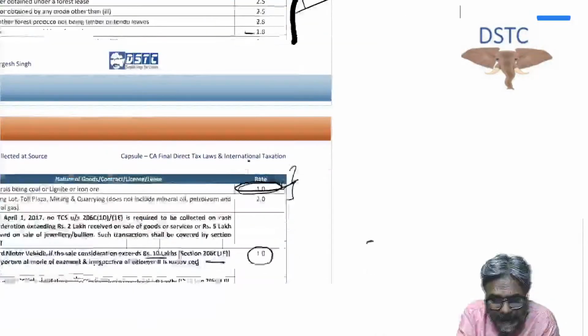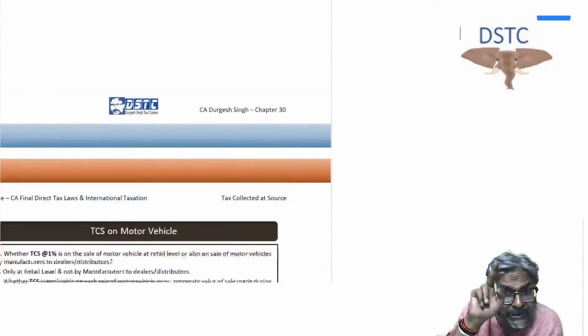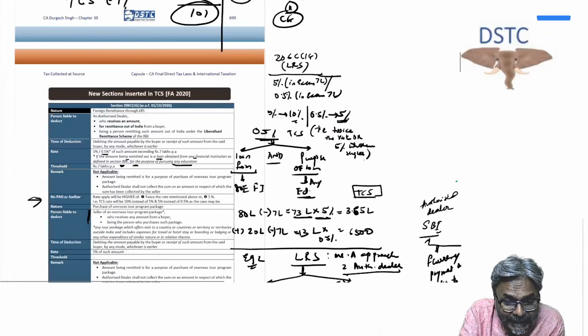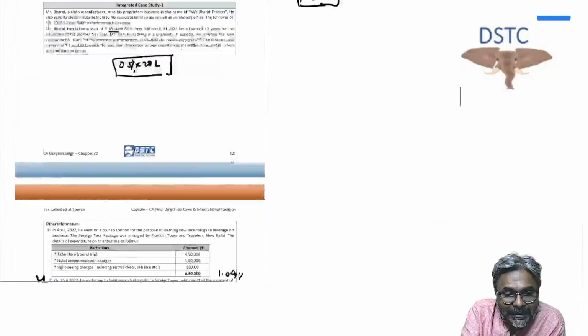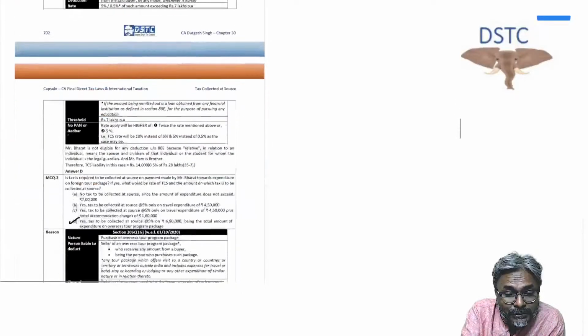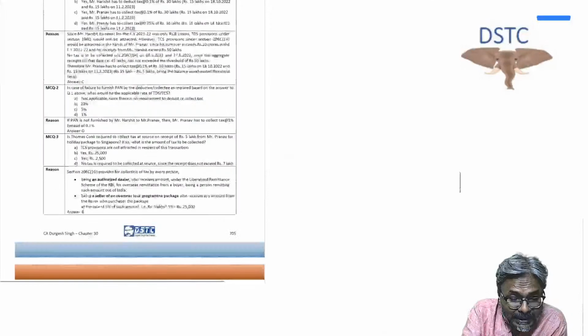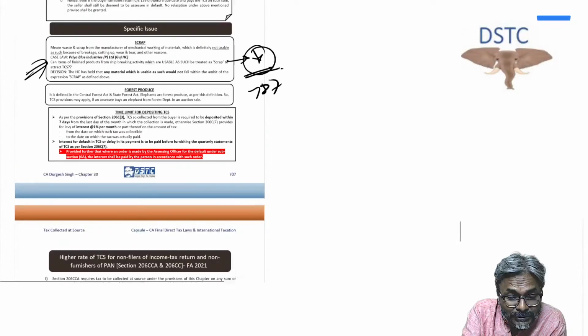Okay, now if TCS is not applicable under 206C1, the next question to all of you, students, is: can the seller collect the TCS then under section 206C1H?